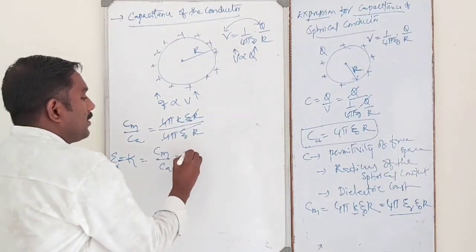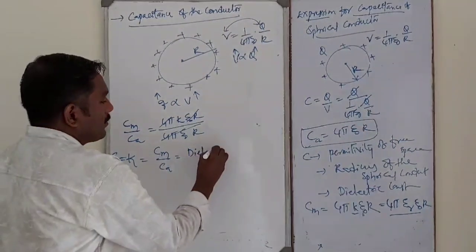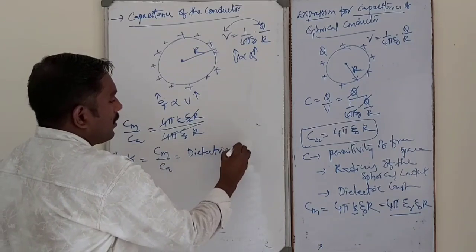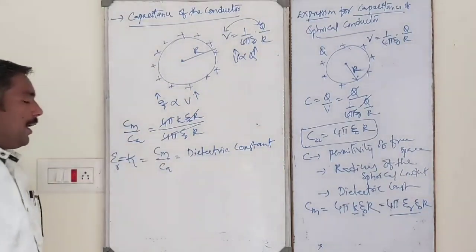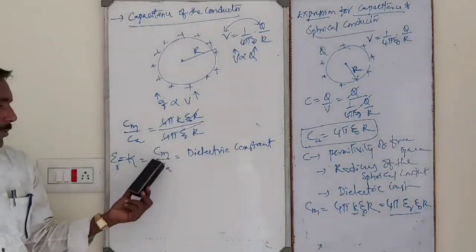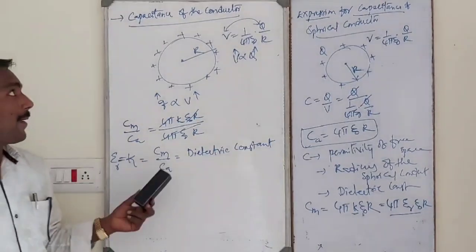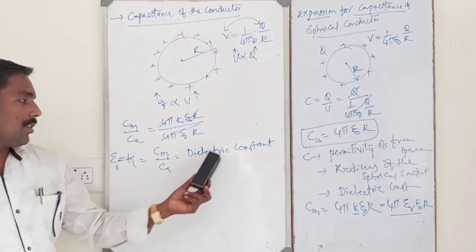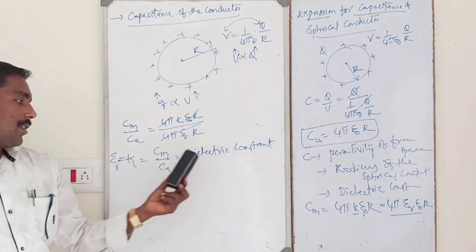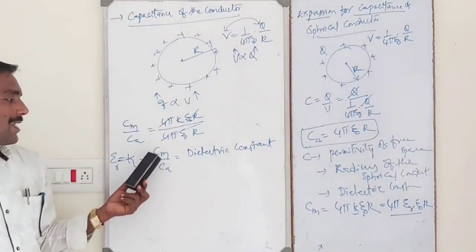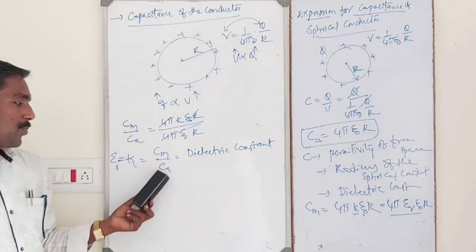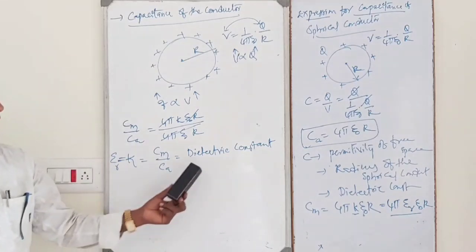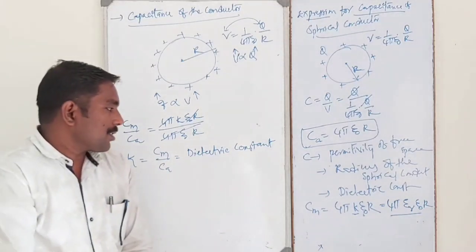So the dielectric constant definition in terms of capacitance of conductors: the dielectric constant is defined as the ratio of the capacitance of a spherical conductor in a medium to the capacitance of a spherical conductor in air. So that is called the dielectric constant.